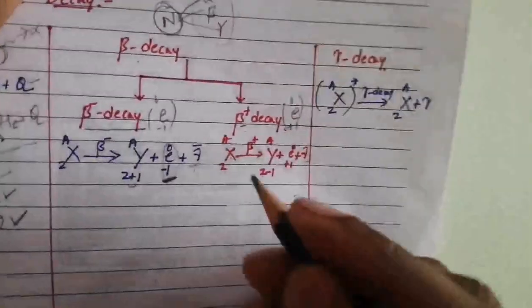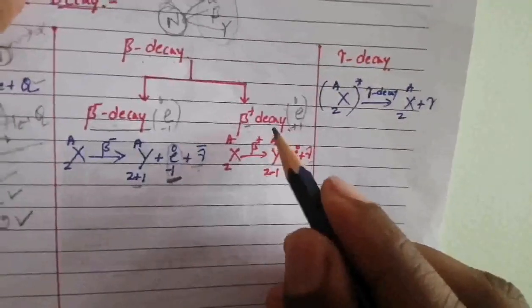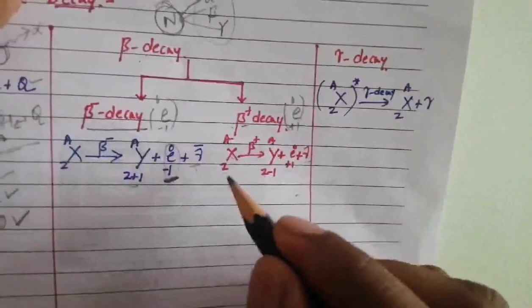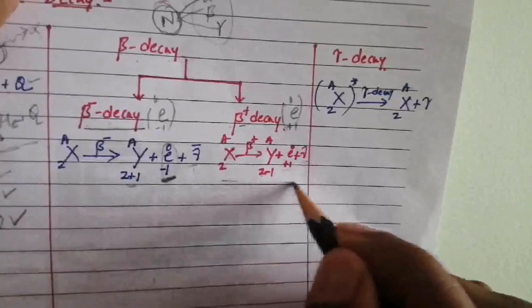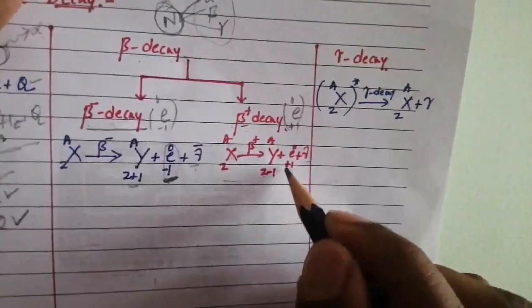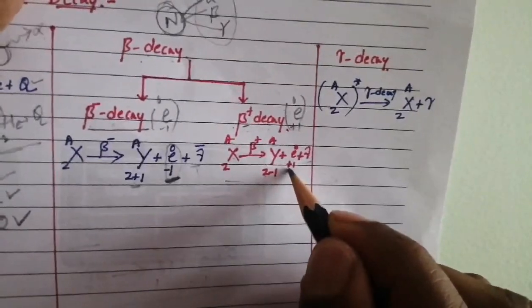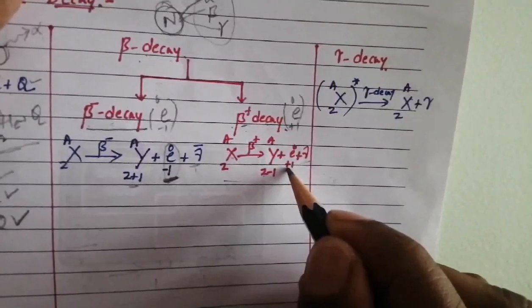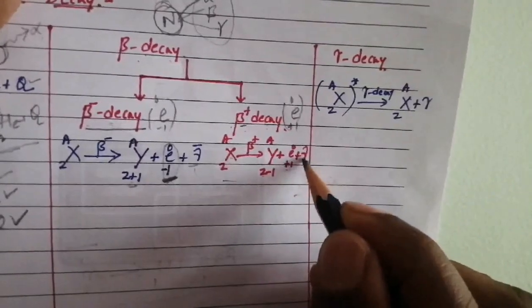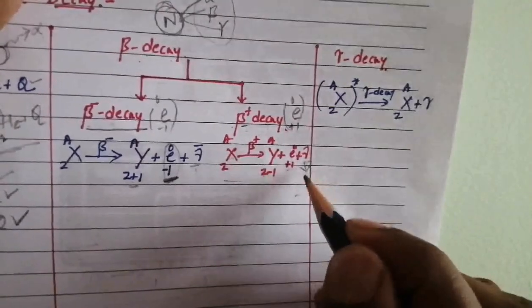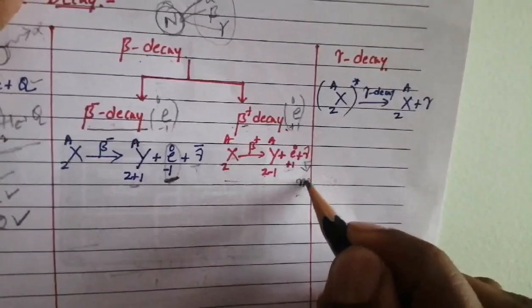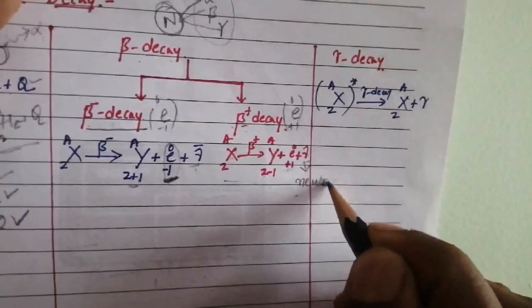So next one, beta plus decay. This is the general reaction. In this reaction, a beta plus particle, that is a positron, is emitted, along with another elementary particle called a neutrino.